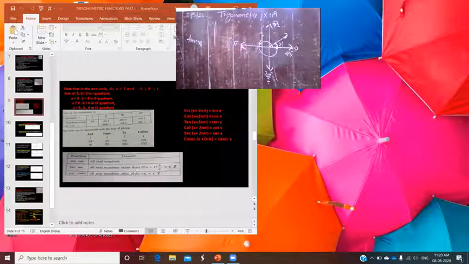So for all odd integral multiples of pi by 2, sec x is not defined. Understand? So here you have the domain and the range of the 6 trigonometric functions. You should learn all those things also. Okay, now the next one.